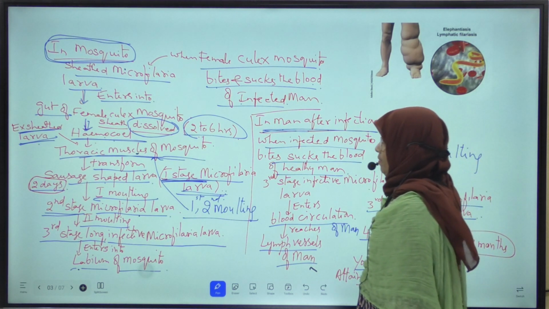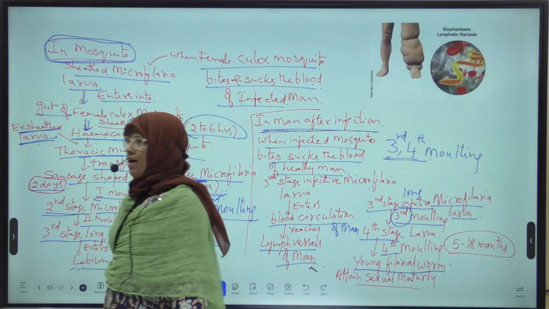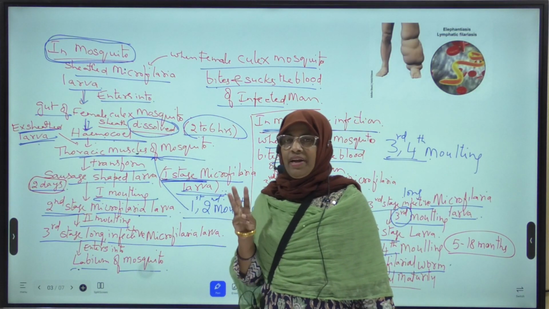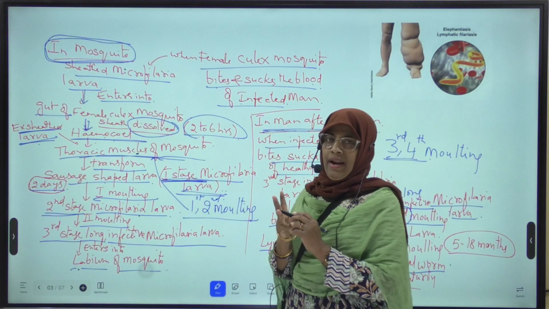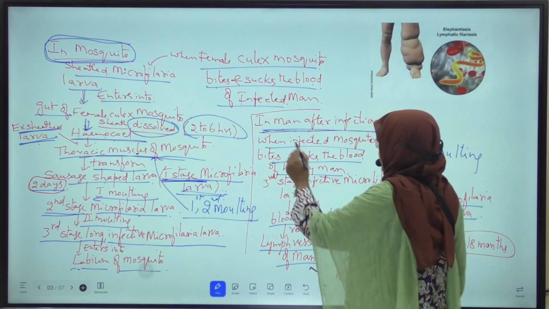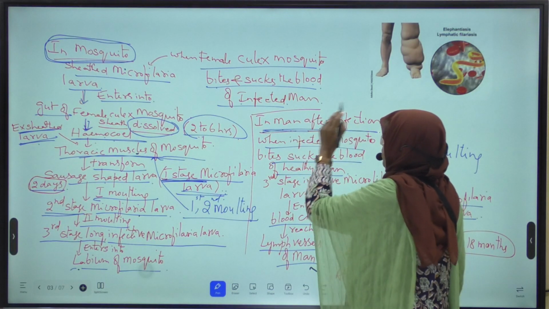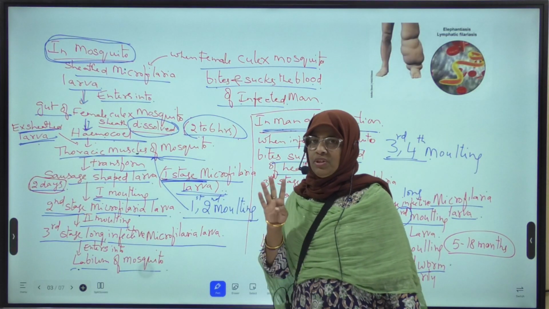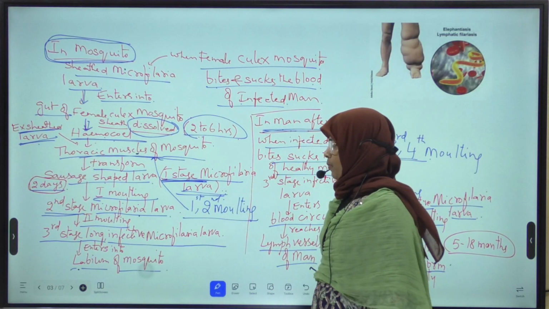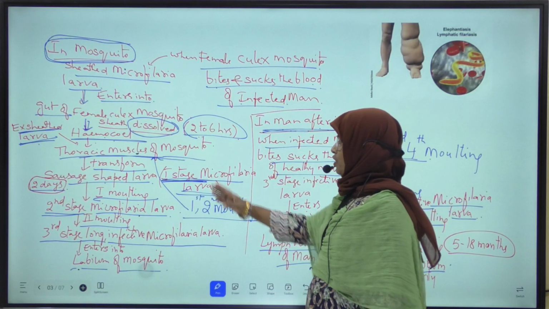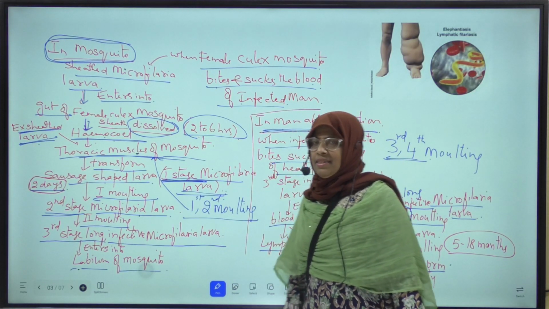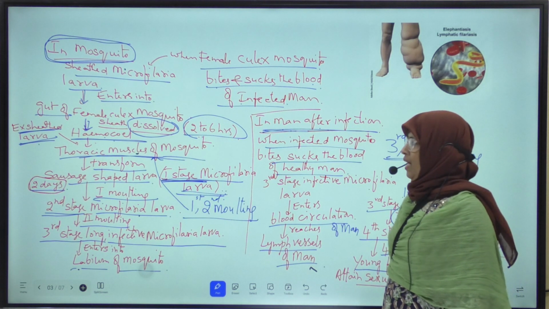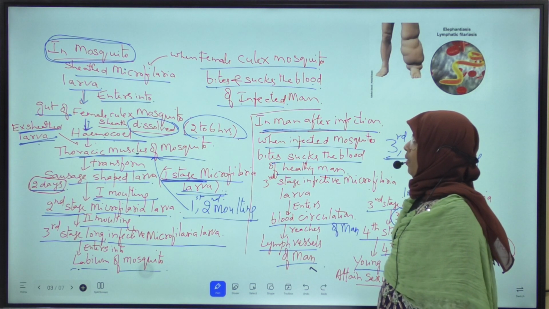Totally, the life cycle of Wuchereria bancrofti is studied under 3 headings: in man, in mosquito, and third heading, in man after infection. So totally in the life cycle of Wuchereria, 4 moltings take place. First 2 moltings occur in the thoracic muscles of the mosquito, and third and fourth moltings take place in the lymph vessels of man.